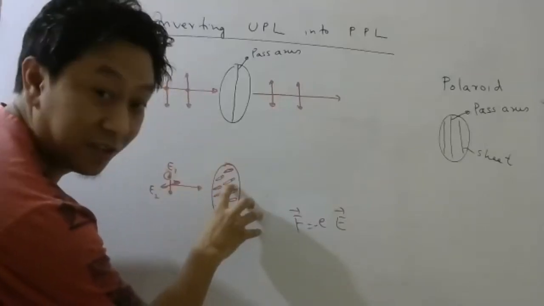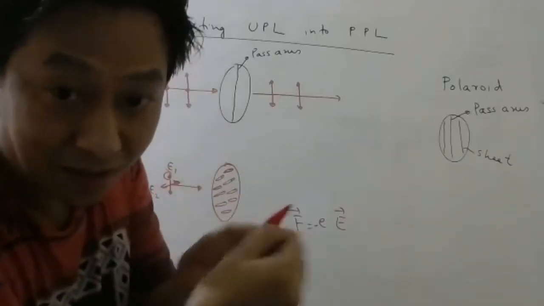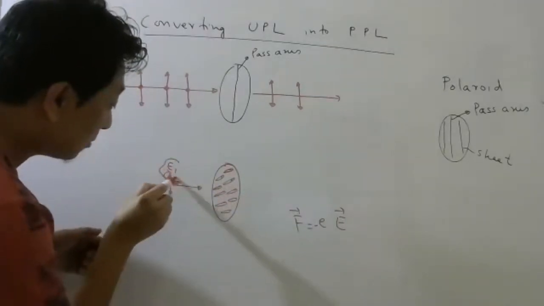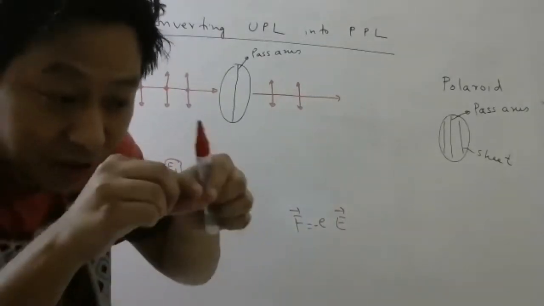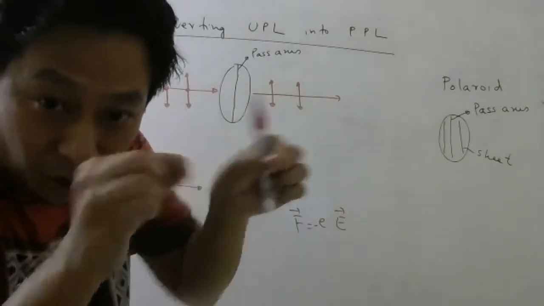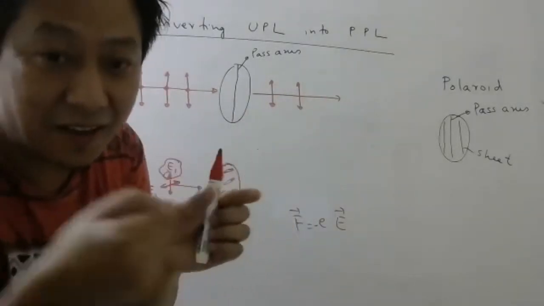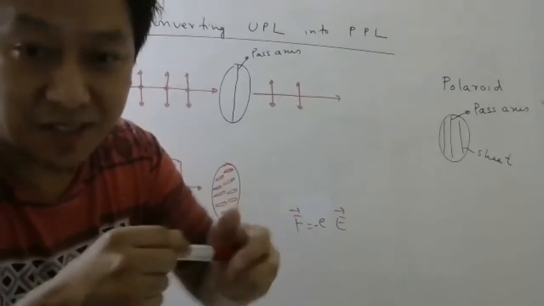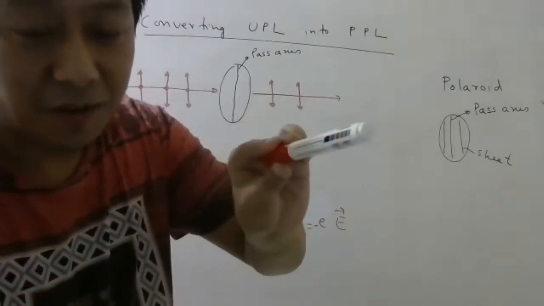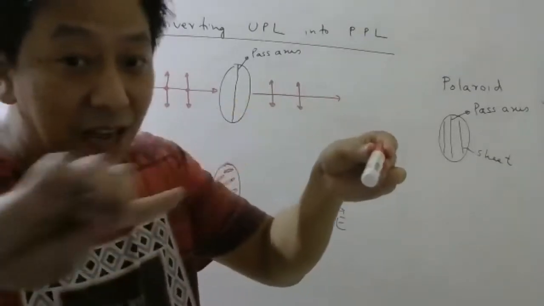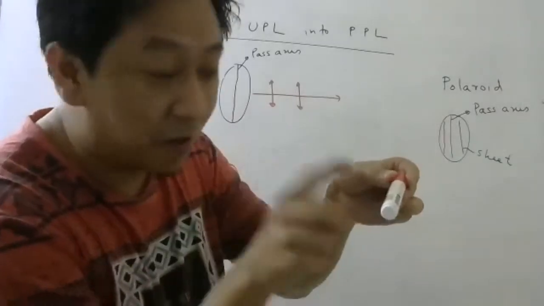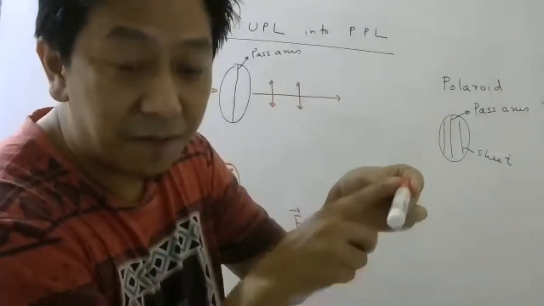But because of the shape, the electrons here will not be able to absorb this electric field, because in the molecules the dimension is such that there is no space for them to oscillate this way. So basically what I'm saying is, if this is the molecule and the electric field comes like this, electrons here can absorb the electric field and oscillate this way.